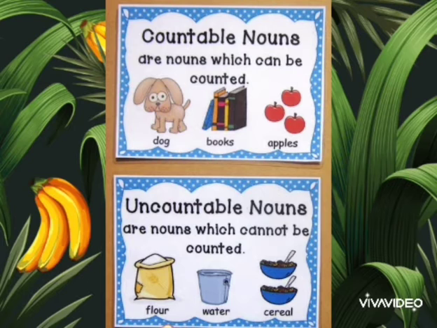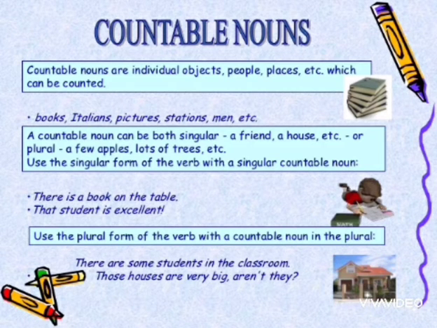For example, dog, books, apples. As you can count, 3 apples, 3 or 4 books, 1 dog, you can count by looking at the pictures. Uncountable nouns are nouns which cannot be counted. For example, flower, water, cereal, these things.